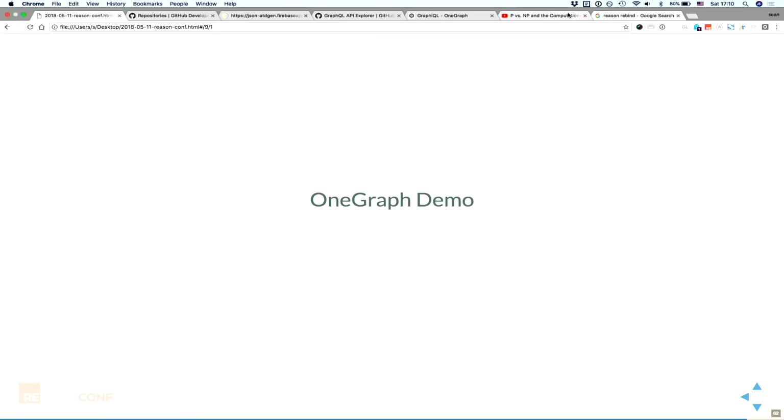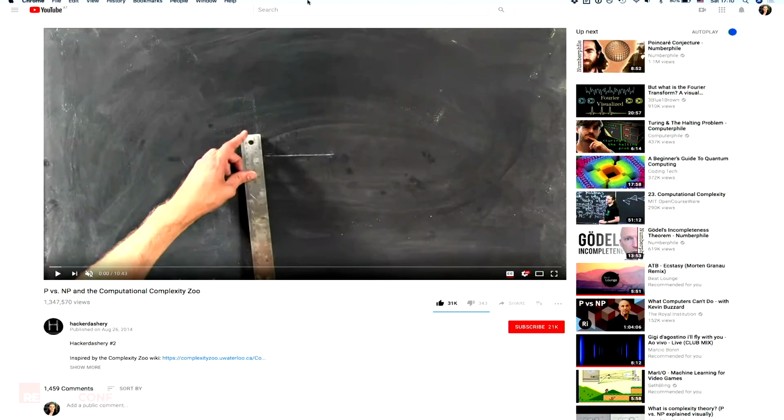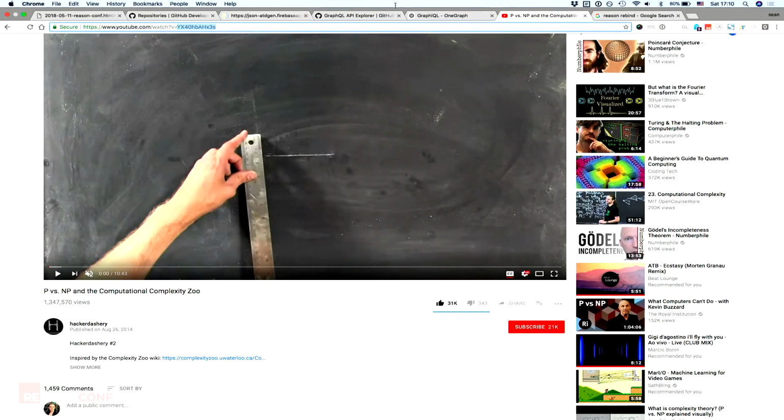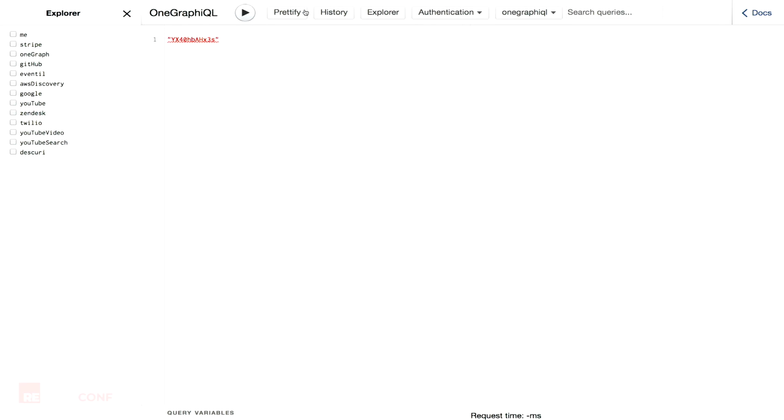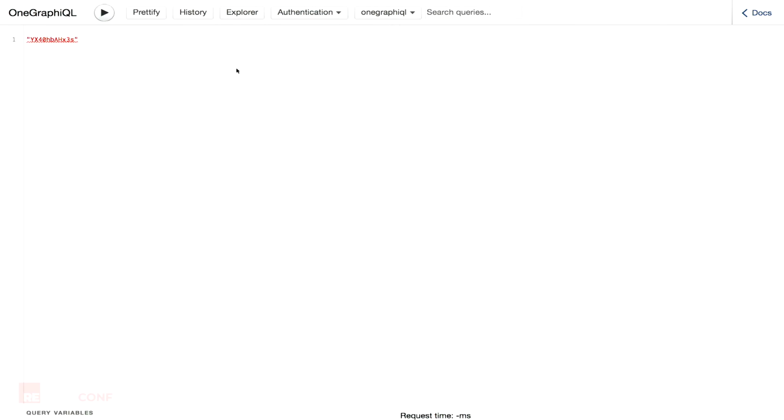And I'd like to give a demo of OneGraph here. This is a quick demo, and it's quite fun. So the idea here is, what if Reason had access to all of these different APIs, right? You have tons of APIs. You have Stripe, and Salesforce, and GitHub, and all these different ones. And if Reason had a GraphQL wrapper for them, then we could access all of them super trivially. So let me give you an example of what that would look like.